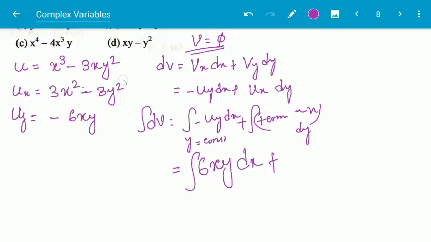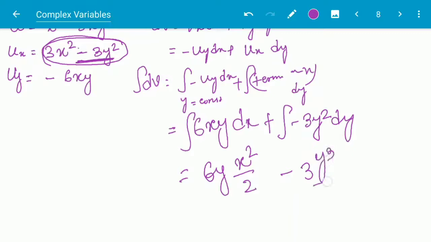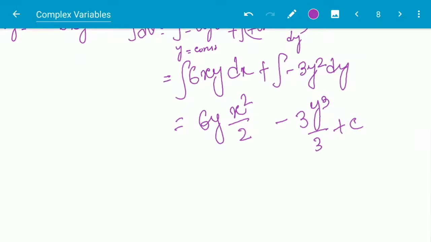So in this, what is not containing x? Minus of 3y square. So here I can write minus of 3y square dy, and this will be equal to 6y times x square by 2 minus 3y cube by 3 plus c, and the whole term will be equal to 3x square y minus y cube plus c.